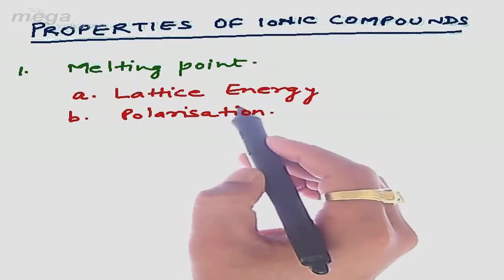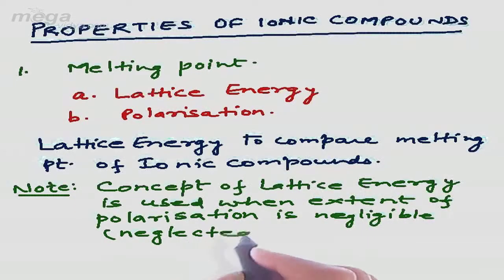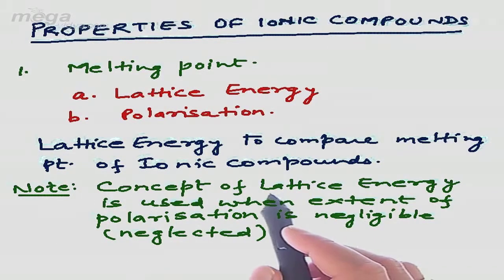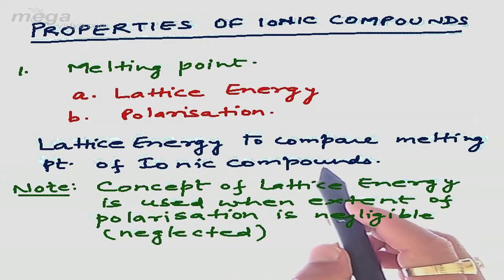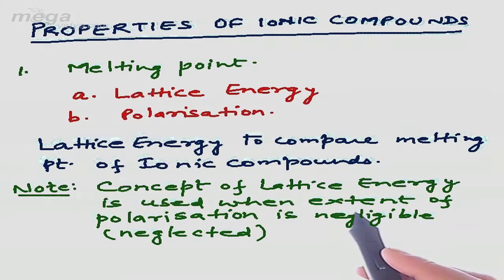So we shall be using, very first, the concept of lattice energy to compare the melting point of ionic compounds. So I mentioned in the note that do not forget to use the concept of lattice energy to compare the melting point when we neglect the polarization, or there is almost negligible extent of polarization in the molecule.